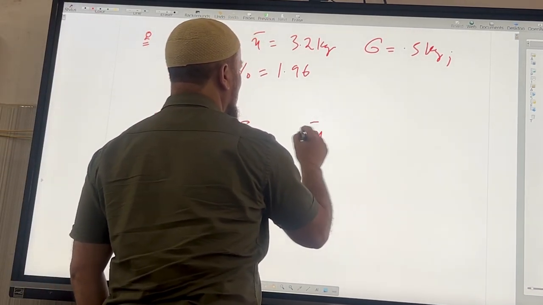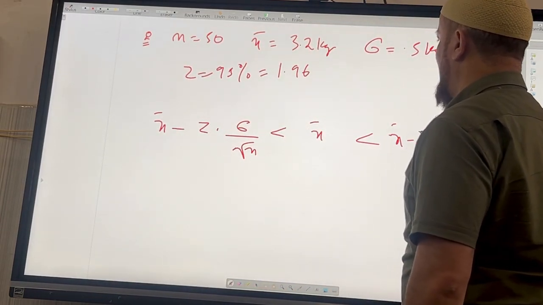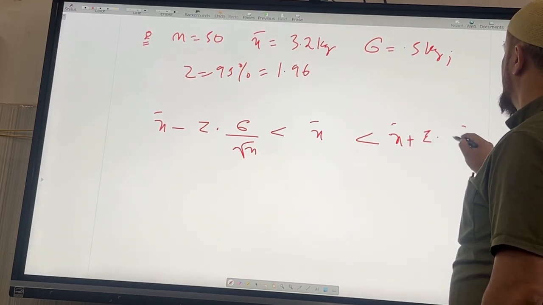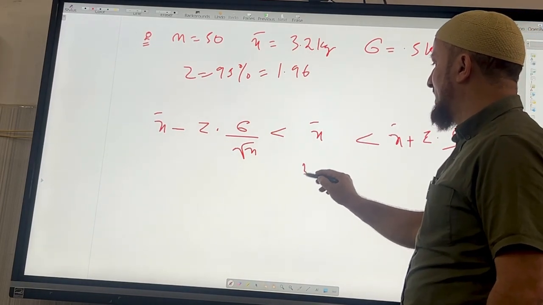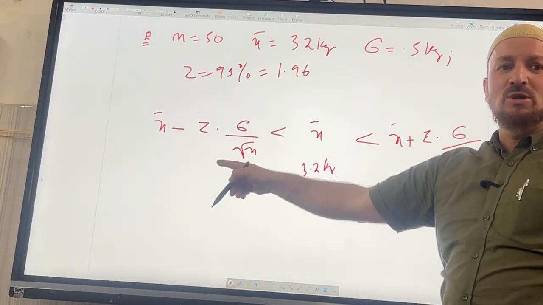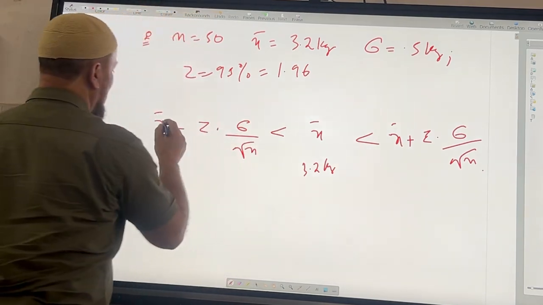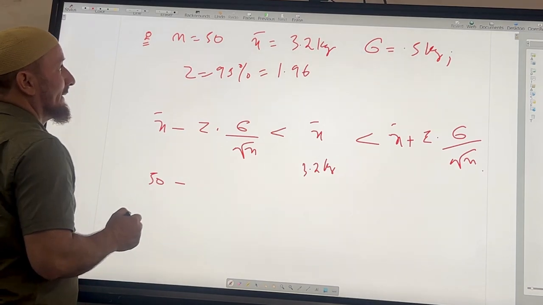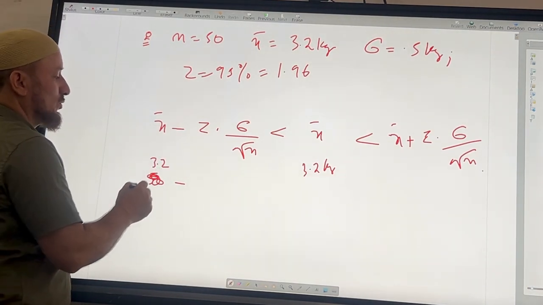Okay, this is my mean, this is less than this, and this is less than x bar plus Z into sigma divided by under root of n. Because my x bar, which is given as 3.2 kg, should come between these two values. I will calculate the range of the whole confidence level. Now multiply these. x bar is 3.2, and n is 50.